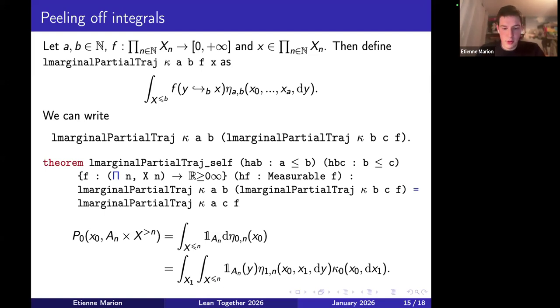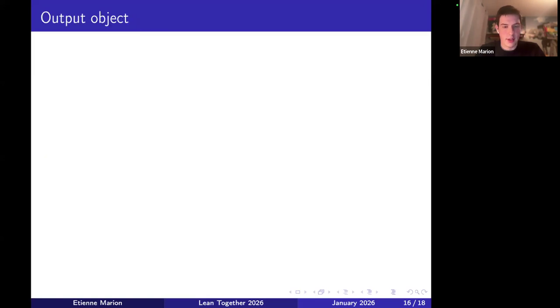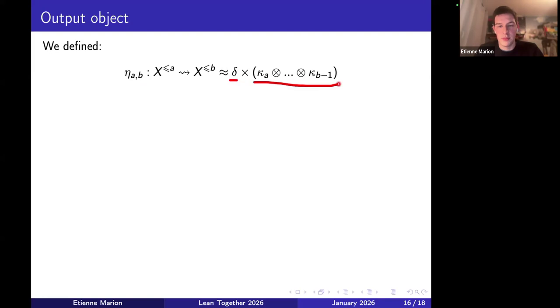All right. And so with all that, we get to the final object. We have our kernels eta AB, which are deterministic on the first coordinates, and then we have our iterated composition product. This is only true if A is less than B. Delta is just the identity kernel.